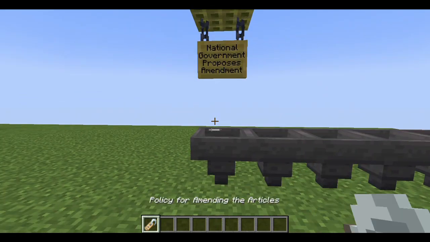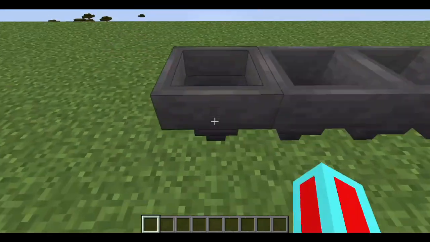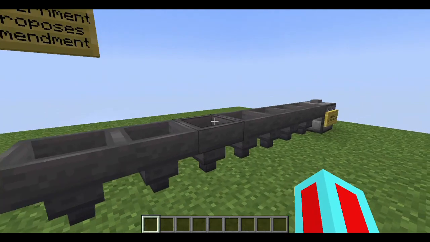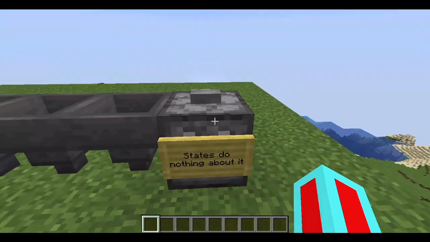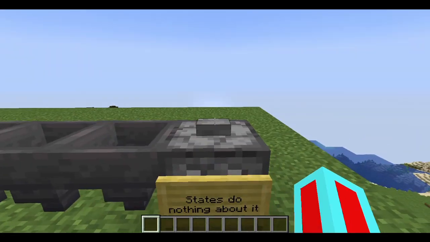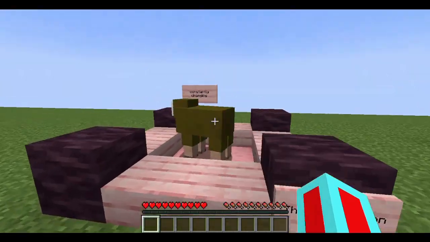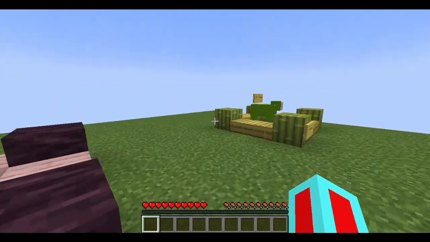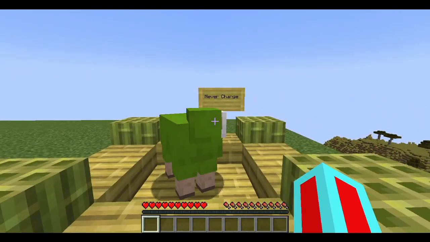The Articles of Confederation also tried to create a system to amend the Articles, but it was much less successful because they required a unanimous vote from all states with no input from the national government. Since the states couldn't decide unanimously on an amendment, amendments to the Articles could not be made.